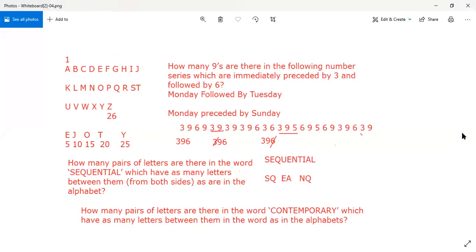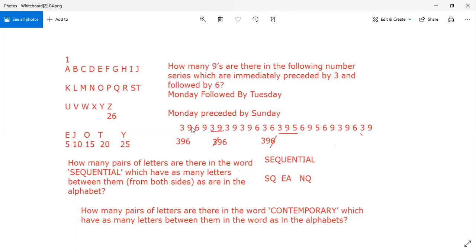Okay, let us come to some other type of questions. How many 9s are there in the following number series which are immediately preceded by 3 and followed by 6? See, before you solve such questions, it's very important to understand the concept of followed and preceded. These terms play a very important role in puzzle test questions and also in various reasoning topics. Like Monday is followed by Tuesday and Monday is preceded by Sunday. Just keep this in mind.